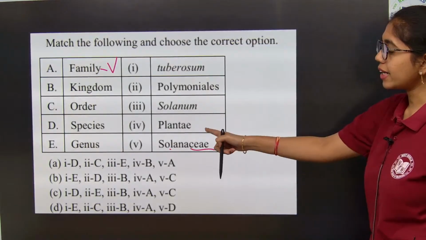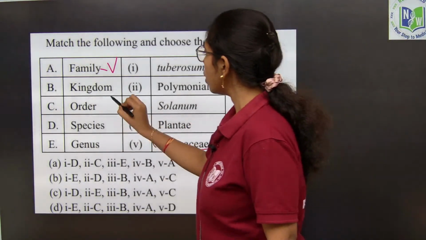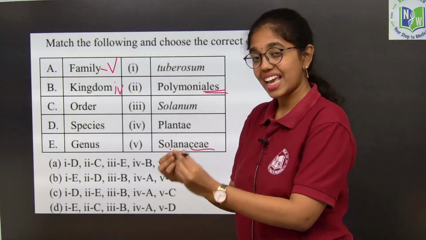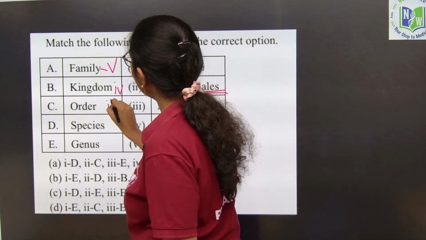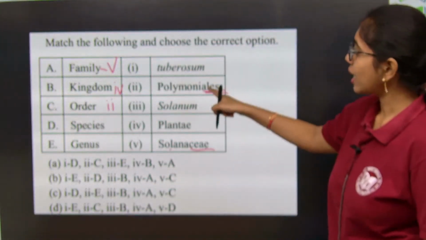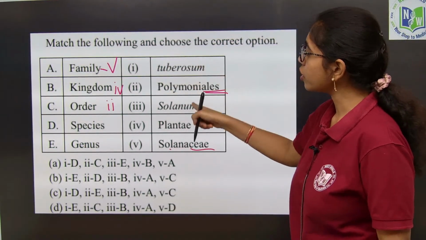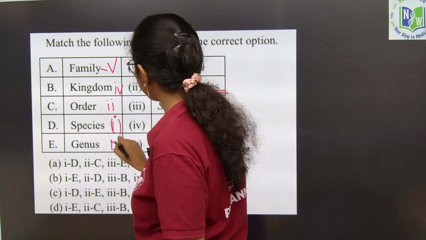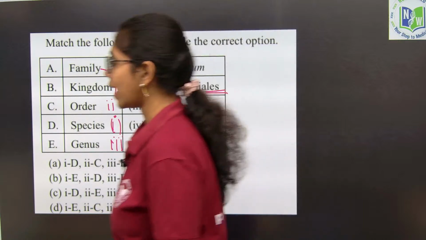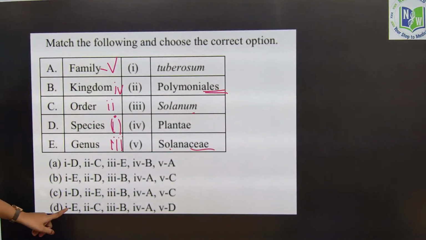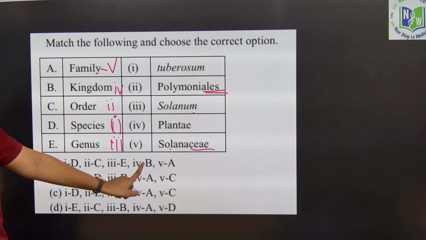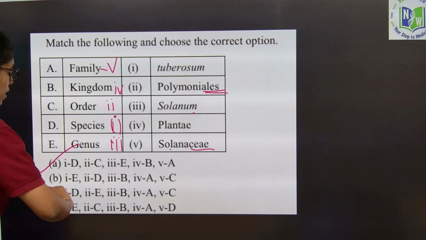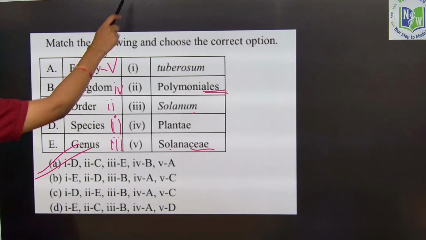Next, kingdom, Plantae or Animalia, these are the 2 kingdoms, which is 4. And order, Polymoniales, if it is ending with the suffix ales, then it is order, that is option 2. Next is species, that is Solanum tuberosum. Tuberosum will be species, Solanum is the genus. So, here it will be 1 and here it will be 3. Look at the options carefully. A is 5, B is 4, C will be 2, E is 3, D is 1. Option A will be the right answer. Clear, right? Next question.